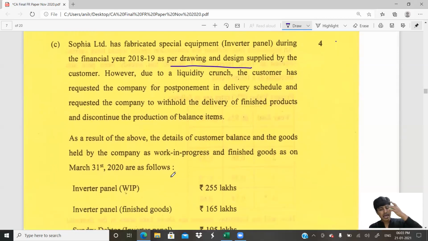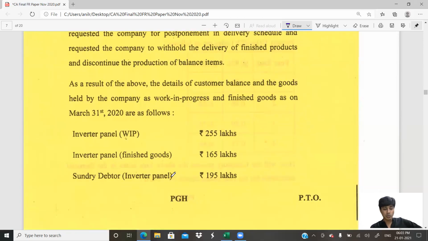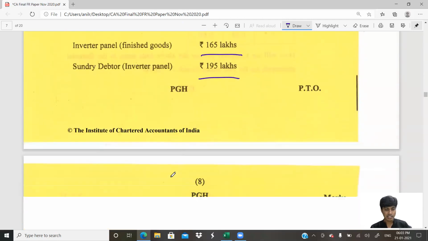Let's read further. As a result of the above, the details of the customer balances and goods held by the company as work in progress. So you have started production. Certain goods which are partly manufactured, that is work in progress, is 255 lakhs. Inverter panel, these are finished goods, is 165 lakhs. And the customer has to pay you 195 lakhs. Okay. Now what has happened further?